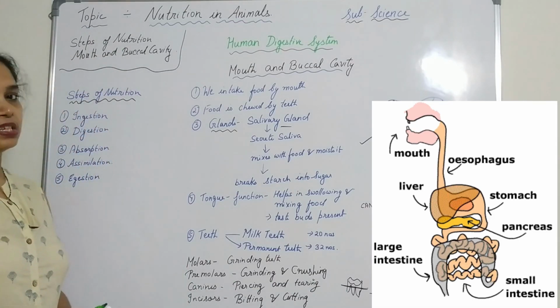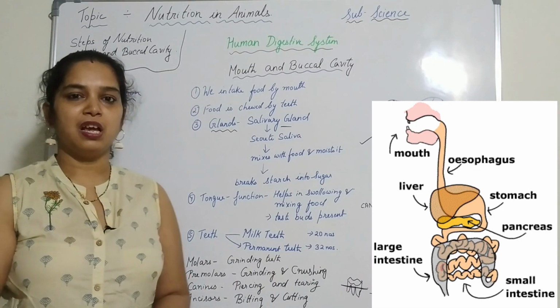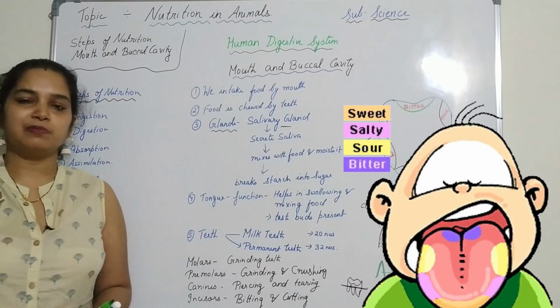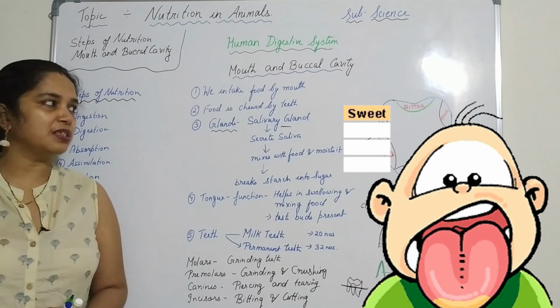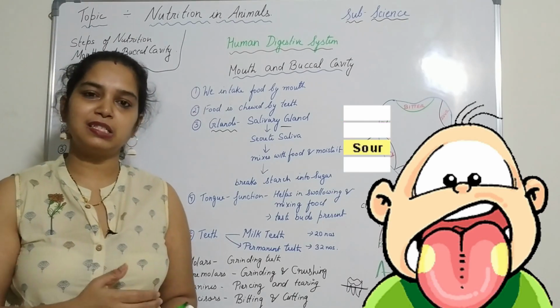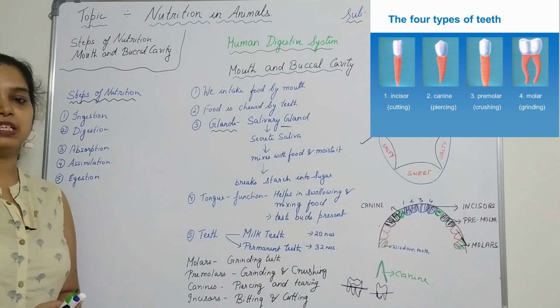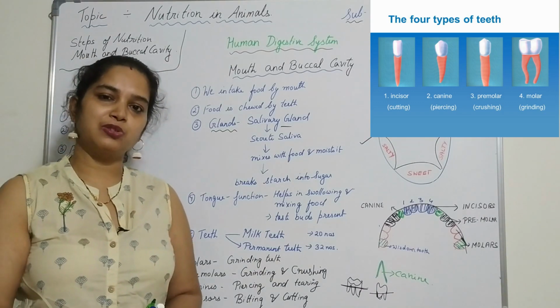So today we studied the steps in nutrition, and also the mouth and the buccal cavity. We also studied the tongue, the different taste buds present in the tongue, and the different types of teeth present inside the mouth, and also their functions.